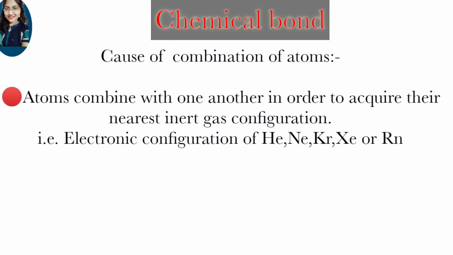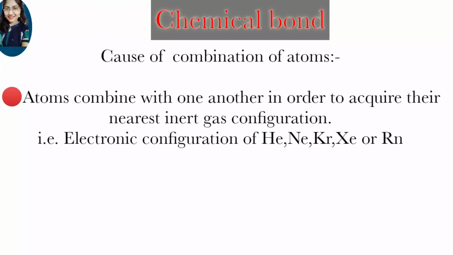So why are atoms combined? Here we will discuss the cause of combination of atoms. Atoms combine with one another in order to acquire their nearest inert gas configuration. For example, every atom combines with one another to acquire its nearest inert gas configuration. That means they want to be like helium, neon, etc.